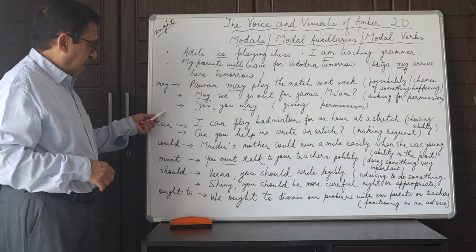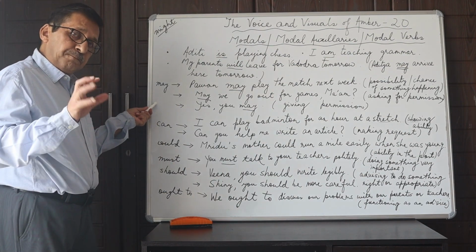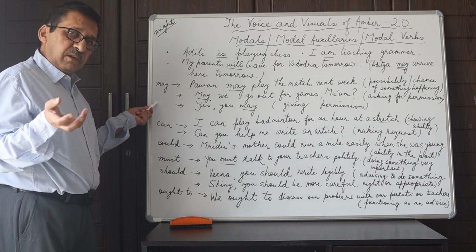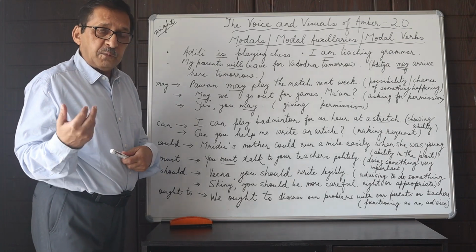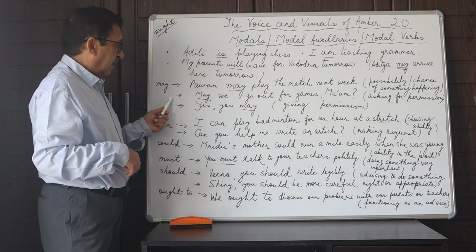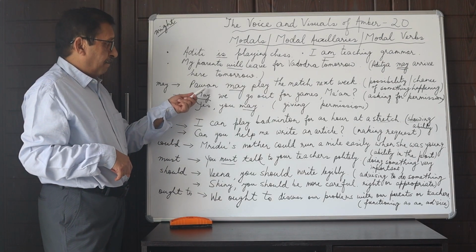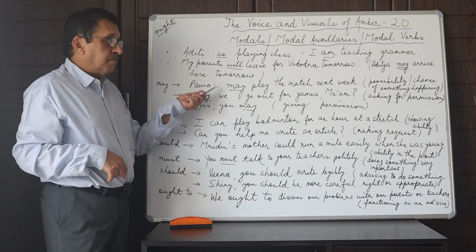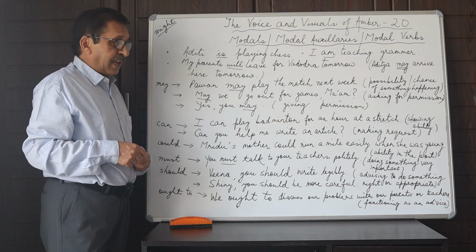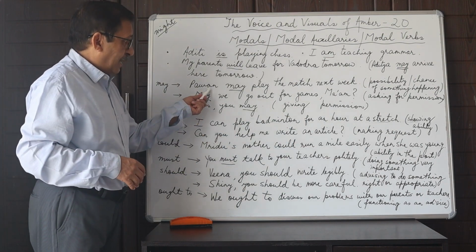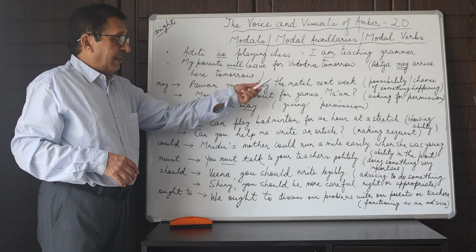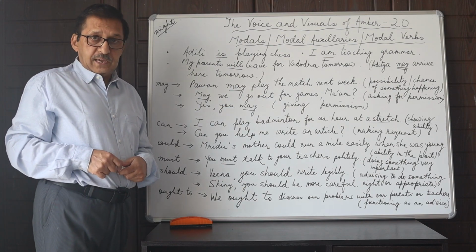Then if that particular sentence is going to be reported in indirect speech, with the reporting verb being in the past, then of course you'll say, Pawan might play the match next week. The cricket captain said that Pawan might play the next match next week.